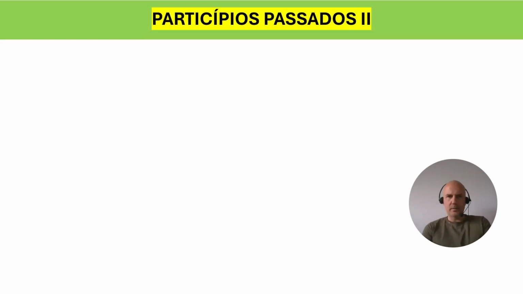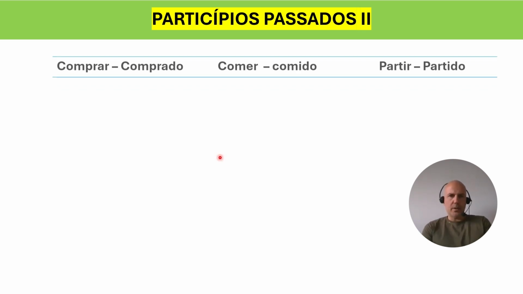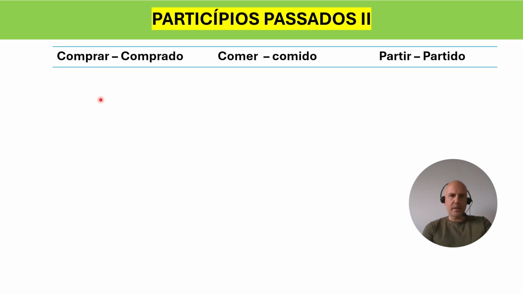Okay, so one more lesson, about particípios passados. This time we have: comprar, comprado, comer, comido, partir, partido. So basically we have three examples of three verbs. Comprar ends with AR, comer ends with ER, and partir ends with IR. These are examples of verbs where you can move from the infinitive to the regular past participle.